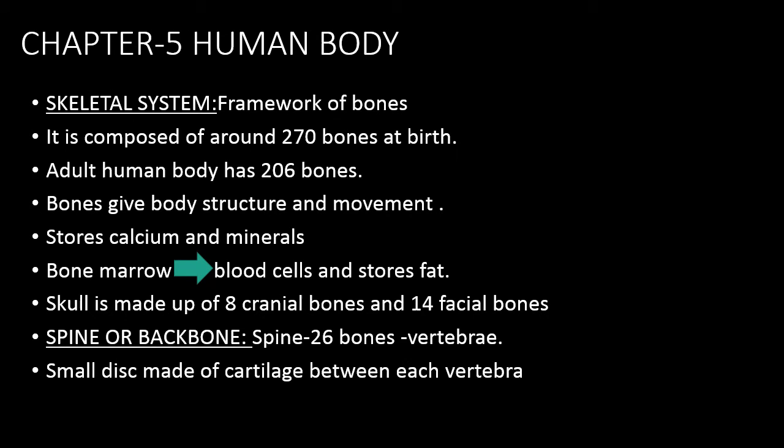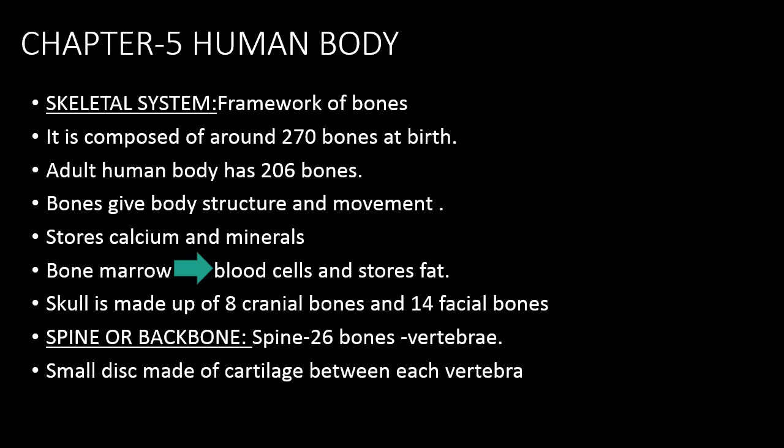Children, now let's discuss the fifth chapter, the human body. In this chapter we discussed various systems, mainly the skeletal system, and what else did we discuss? The muscular system, nervous system, and care of sense organs. The skeletal system gives the framework of bones. It is composed of 206 bones in the adult human body.